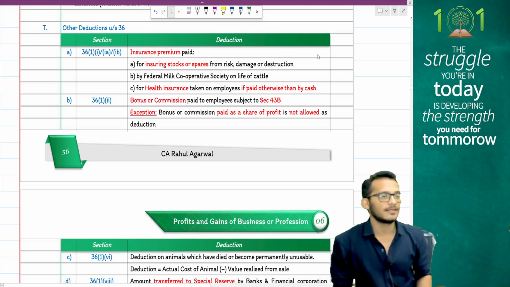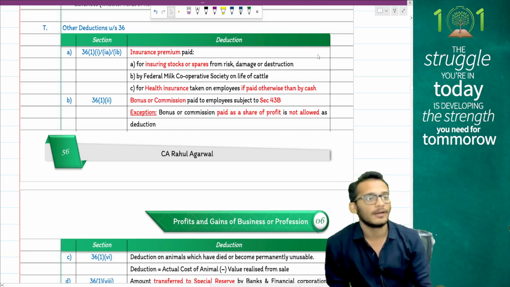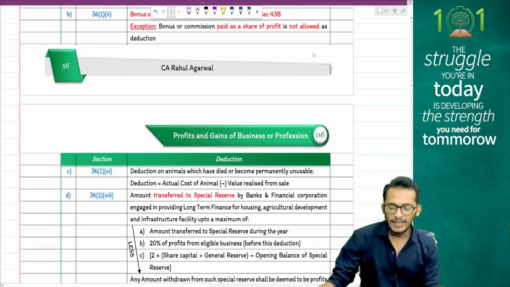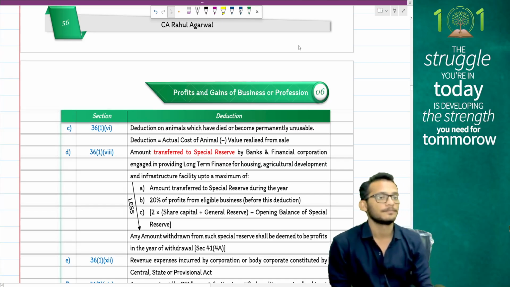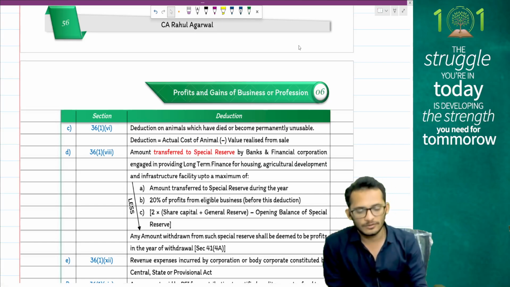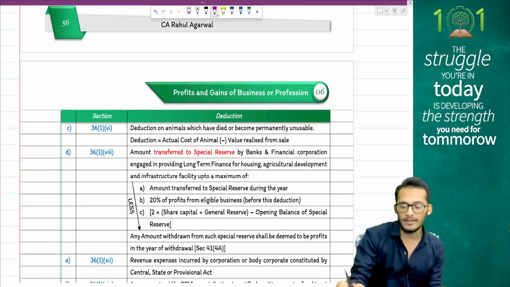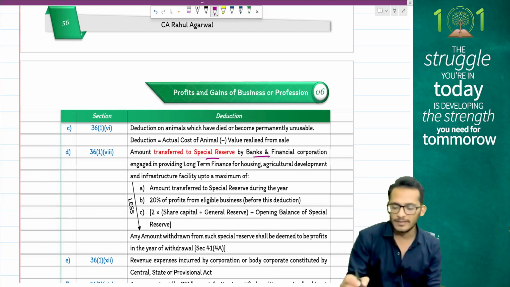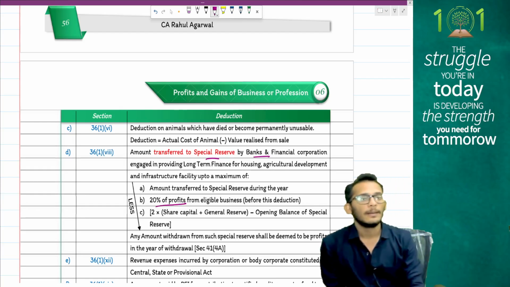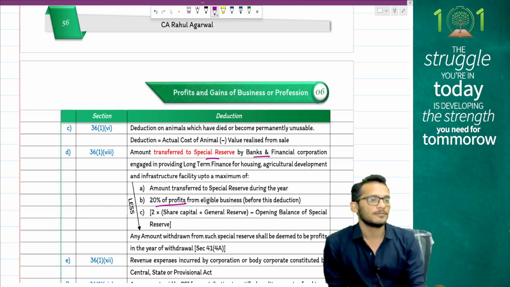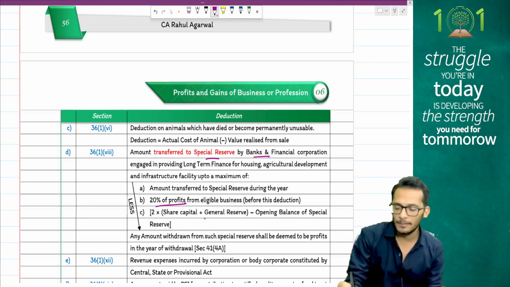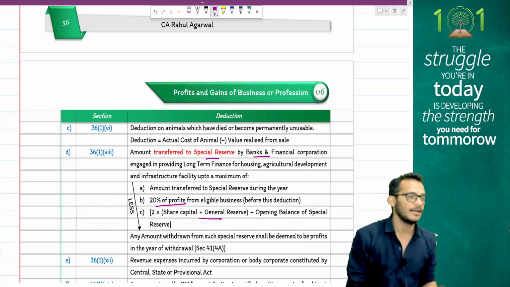Other deductions, as we discussed: you have insurance premium, any business expenses, any kind of bonus and commission paid to employees, any kind of deduction for animals which are unusable anymore, any kind of amounts which are transferred to special reserves by a bank or financial corporation, provided the amount does not exceed 20% of the profits. But at any appropriate stage, if the special reserve goes more than 2x of your share capital plus general reserves, then I will not grant any more deductions.